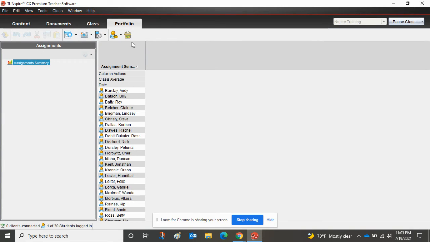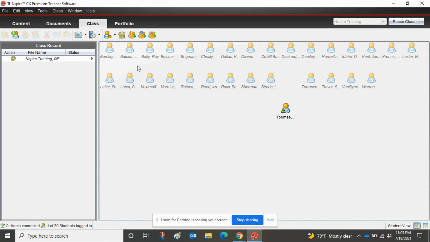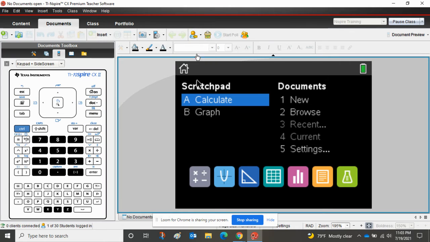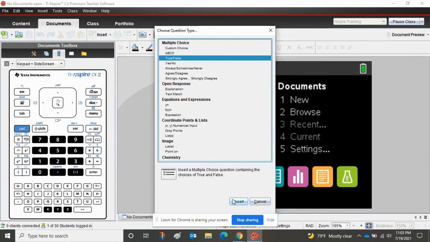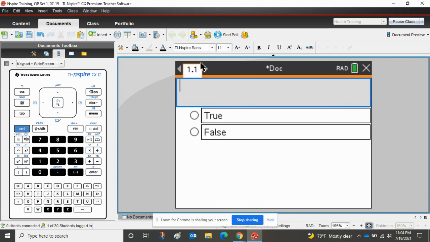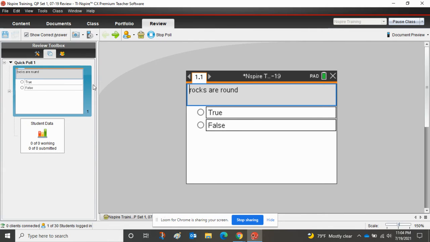All right, so the next thing I want to share with you guys is polling the class. So there's a couple ways of doing it. There's a quick poll system that we can do. So I'm going to do a quick poll here. It's going to be multiple. Let's do a true false. Insert that. And I can actually send this out to my students. And they'll see this question on the screen. They can mark true or false.